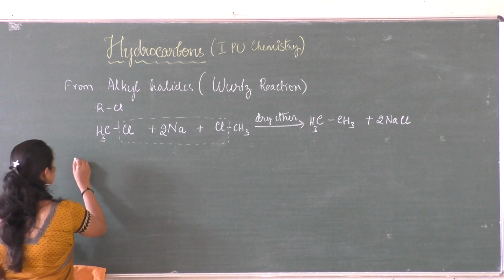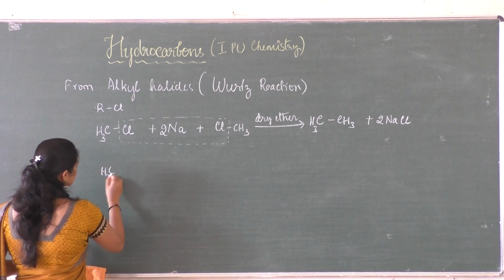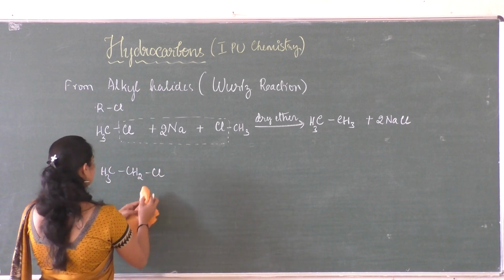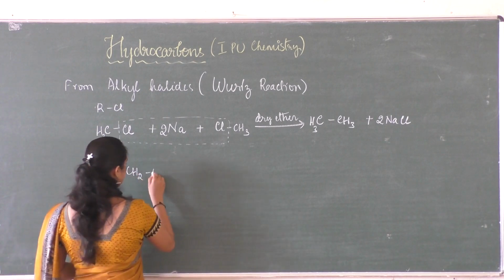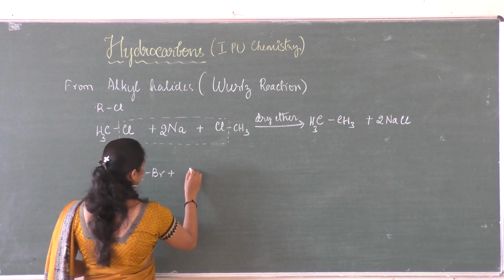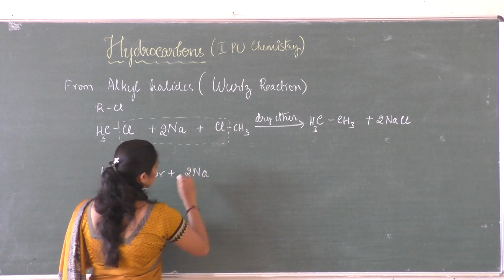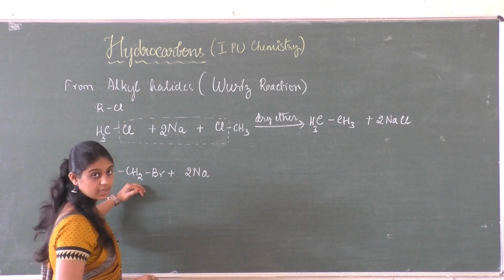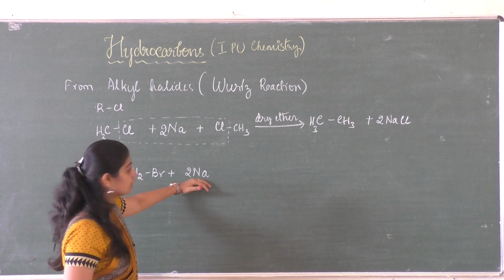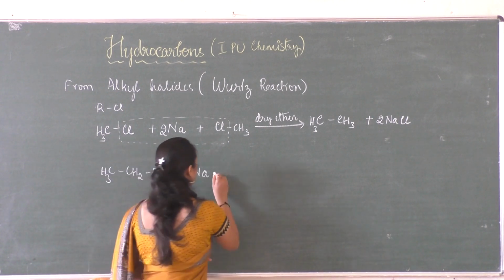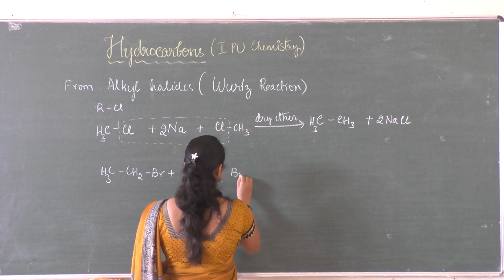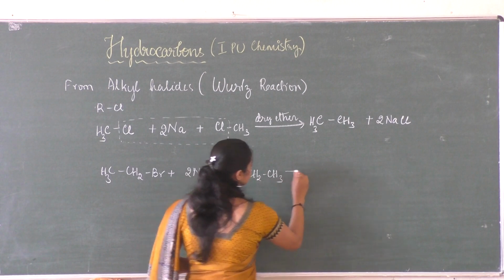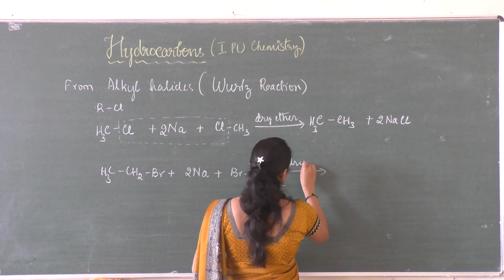Let me take one more example. CH3CH2Br, taking bromine here, on treatment with sodium. Since we take 2 molecules of alkyl halide, we need 2 molecules of sodium, so it is 2 Na plus CH3CH2Br, in the presence of dry ether.